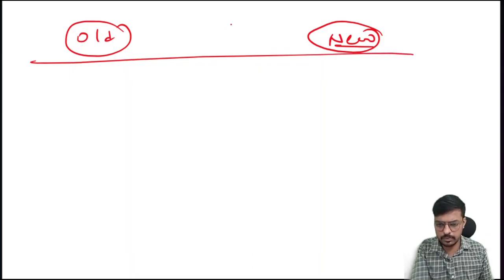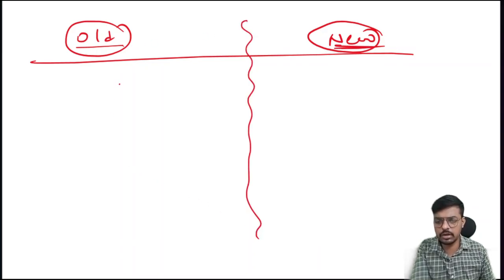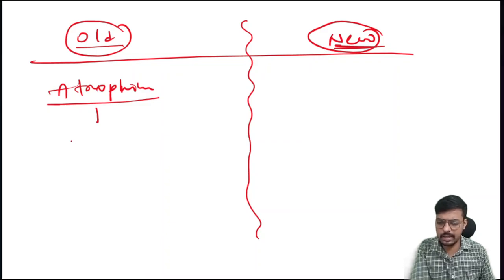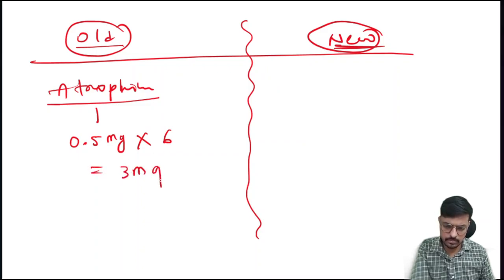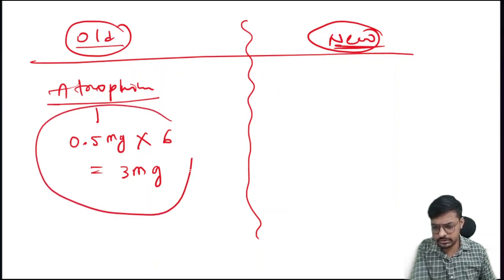Okay. So please wait just a second. So this is the old concept and this one is the new concept, right? On the treatment of the bradycardia. So previously, in the treatment of the bradycardia, previously also atropine only was the drug of choice, right? So there we used to give 0.5 mg, maximum 6 doses, that is the maximum 3 mg. This is the old concept.